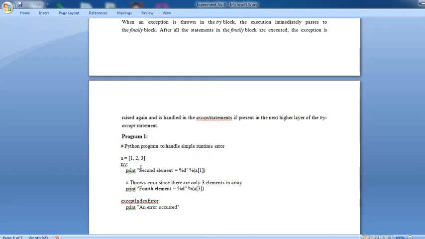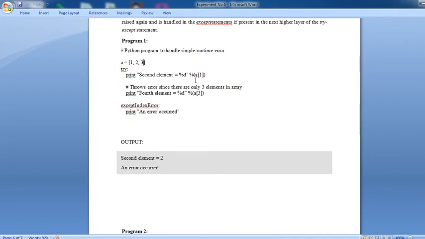Defined as an index. That means suppose 3 elements are present here, 1, 2, 3, the indices are automatically assigned, that is 0, 1, 2. The same will throw an error since there are only 3 elements in the array, if you print the fourth. The fourth element is not available, that means if you define a of 3, only indices 0, 1, 2 are available. Consider indices, not elements. 3 elements are available here, but indices start from the 0 position. That means 0, 1, 2. Remember these things. If you put it here, an error automatically displays and occurs.